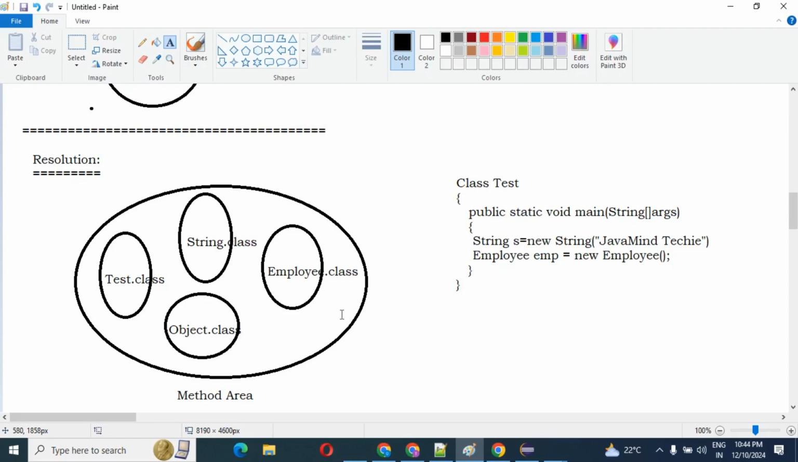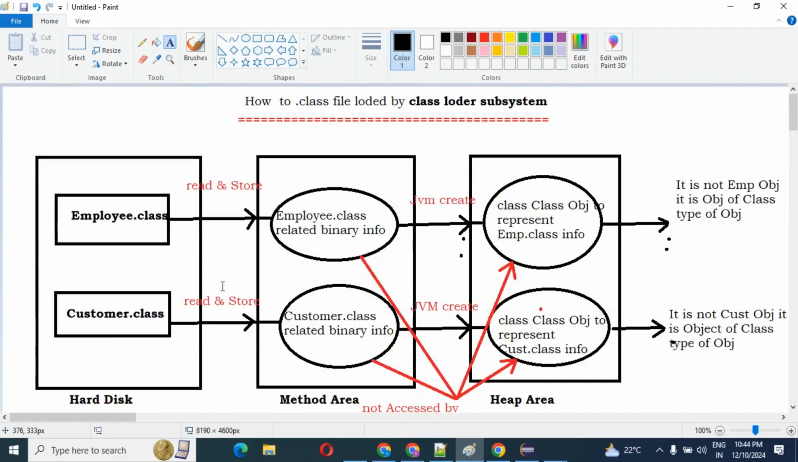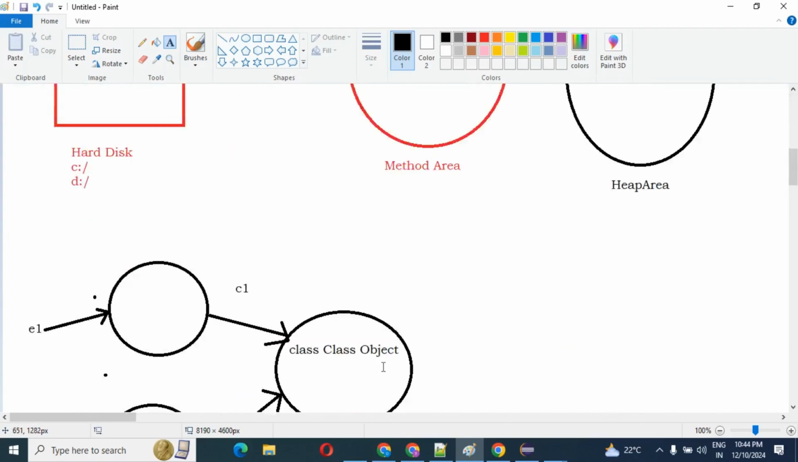I hope you understood. You can see this diagram: we have Test class, String class, Employee class, Object class. The names of these classes are stored in the constant pool of the Test class. In the resolution phase, these names are replaced with actual references from the method area. That is our resolution. Then the next part is what?